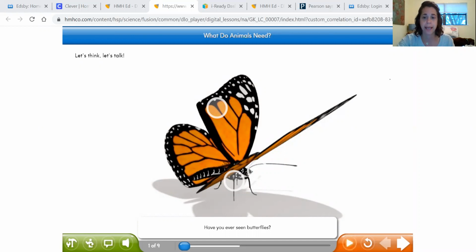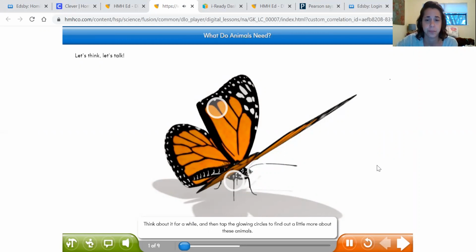Ever seen butterflies? They look so gentle when they fly. Their wings are so large, it makes their body seem very small. Have you ever thought about what butterflies need to live and grow? Think about it for a while, and then tap the glowing circles to find out a little more about these animals.